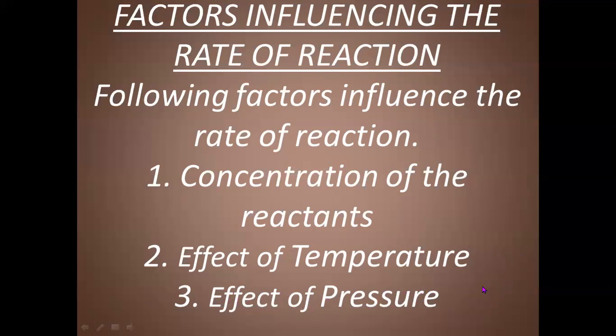Similarly, for a catalyst, if we have a reaction in which the rate of reaction is slow, we can increase the rate of reaction by adding a catalyst. So a catalyst enhances the rate of reaction, or any substance which enhances the rate of reaction is called a catalyst. Again, in the manufacture of ammonia, we have to use a catalyst. In the presence of a catalyst, the rate of formation of ammonia increases.